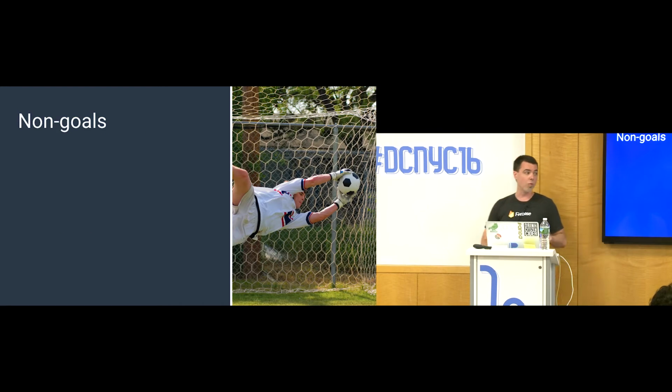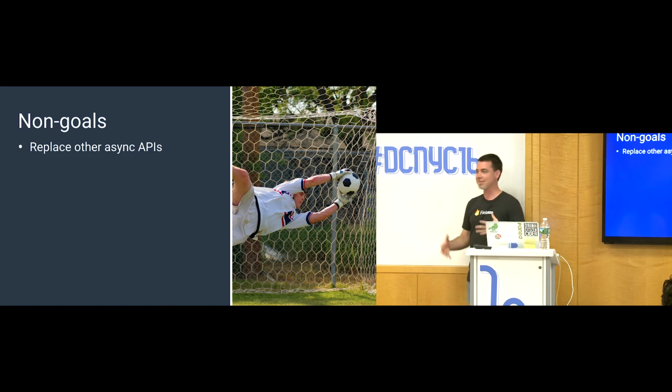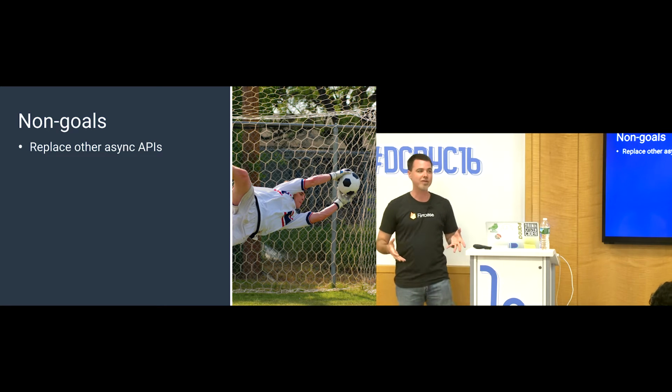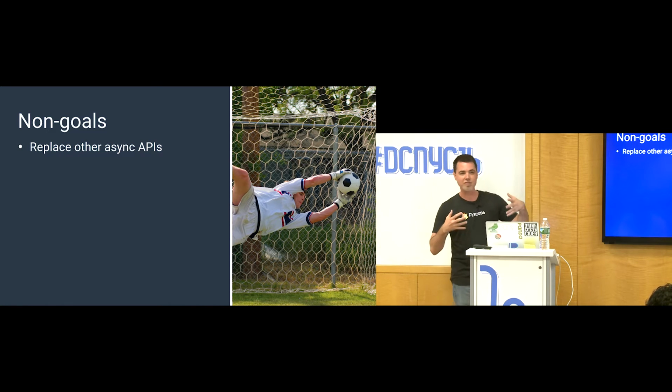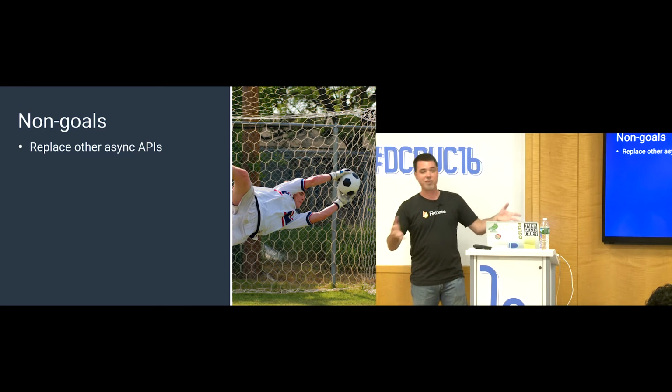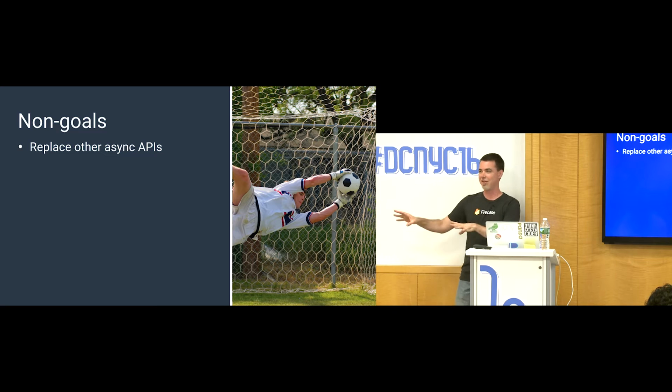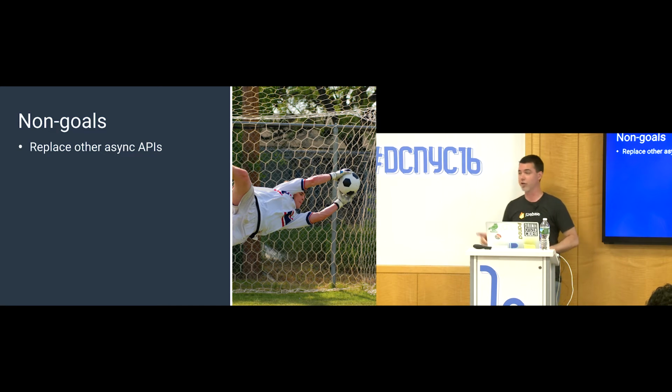There's a couple things that the Task API is not supposed to do, so don't misinterpret its existence. It is not here to replace other asynchronous APIs. Many of you are probably using something like RxJava or Agera or some other framework. That's fine. The Task API doesn't want to tell them they're wrong. The Task API actually wants to work with them. And I'll show examples of that about halfway through here.